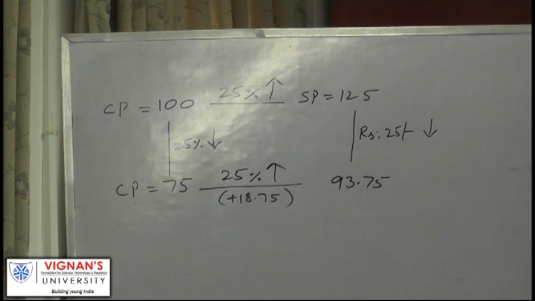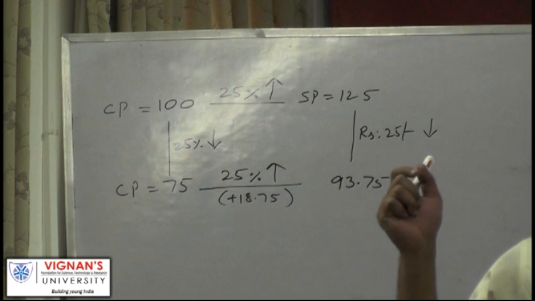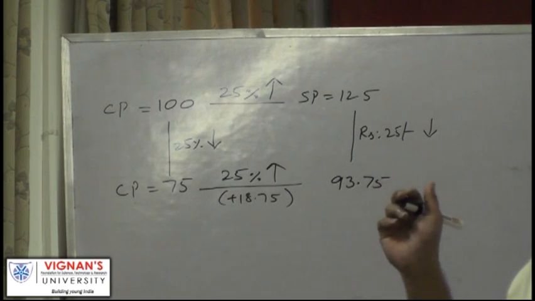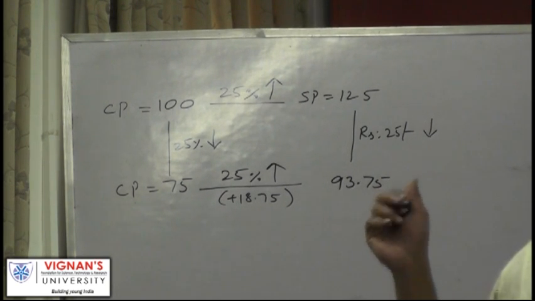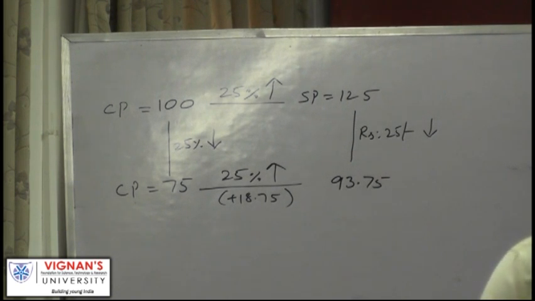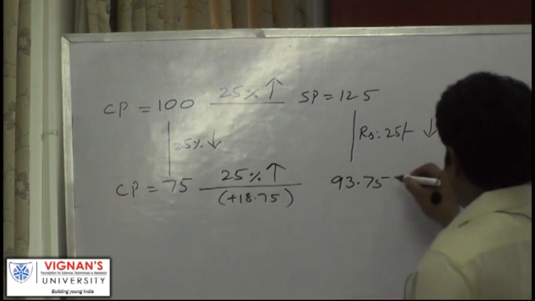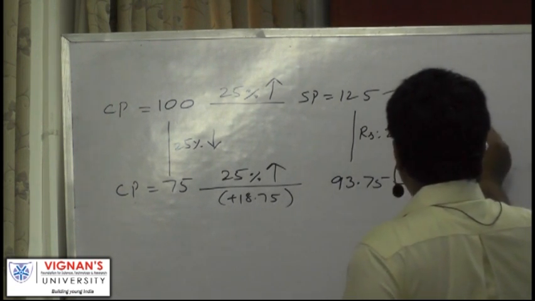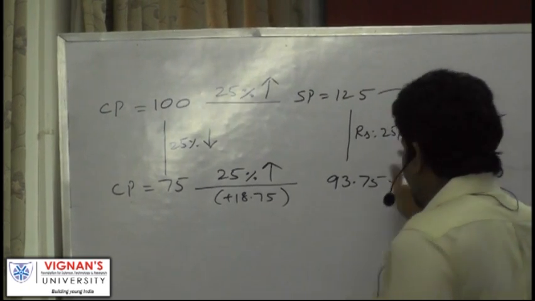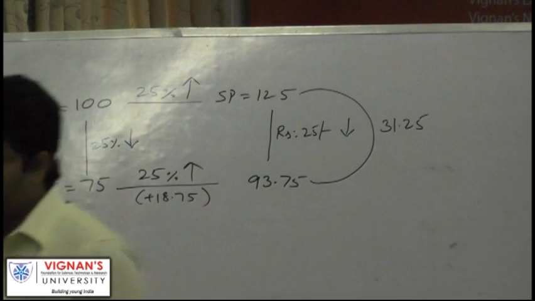Here it is 6.25. 25 plus 6.25. That is how you calculate. That is 25 more than 100. This is 6.25 short of 100. So 6.25 plus 25 is 31.25. The actual difference is 31.25. But the difference is supposed to be 25.